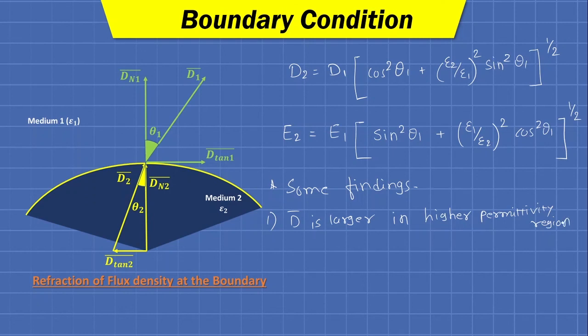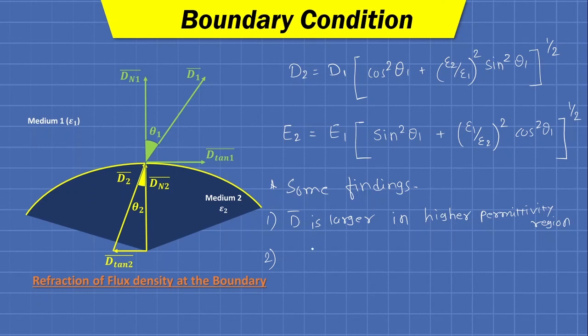So as you can see, if the value of permittivity in medium 1 is higher, then the magnitude of D will be higher in that region. If the magnitude of permittivity of region 2 is high, then the magnitude of D bar in that particular medium will be high. Fine. So the magnitude of field flux density is directly proportional to the value of its permittivity.